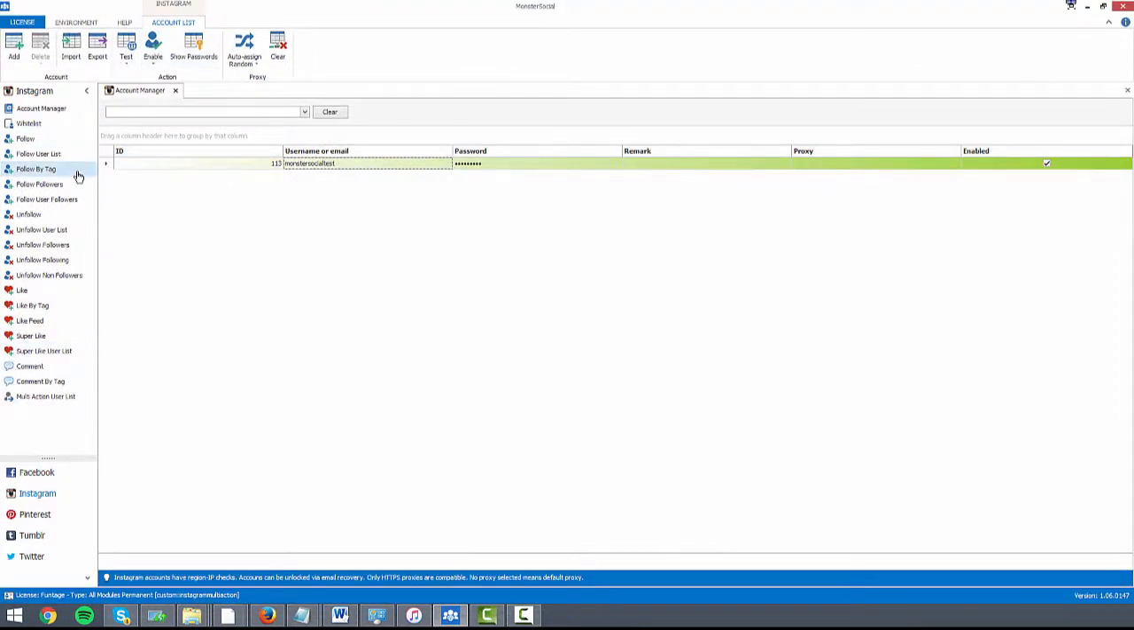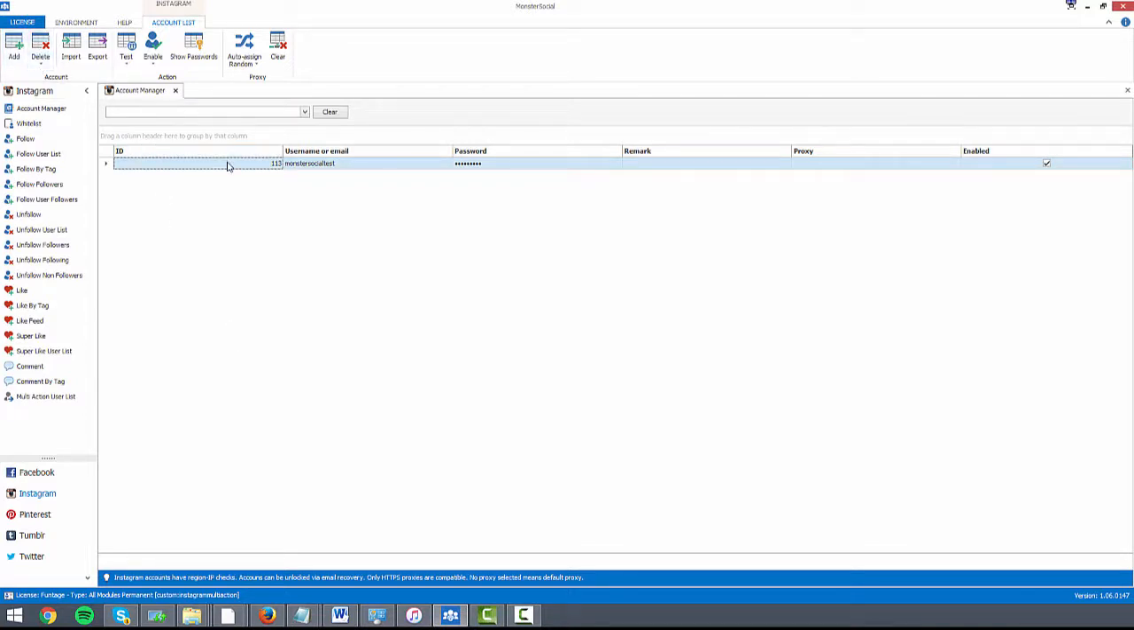I can then use that to use all of these features down the side here. Before I jump straight into the features, I just want to touch quickly on the user interface, just so you have an idea and can navigate it a bit easier. I've already touched on what the add does, so that's just adding accounts. Delete, you can select multiple accounts just by holding down control and then clicking on certain ones that you want, and you can delete them.